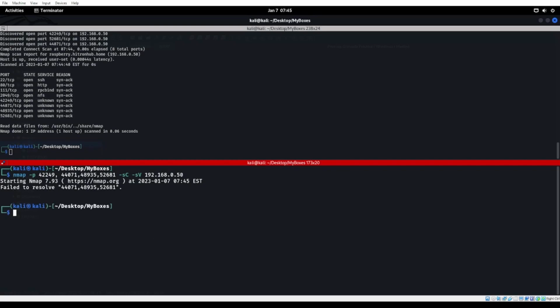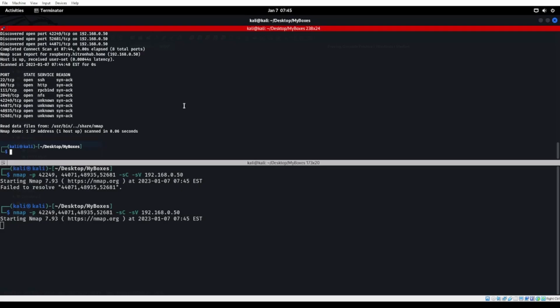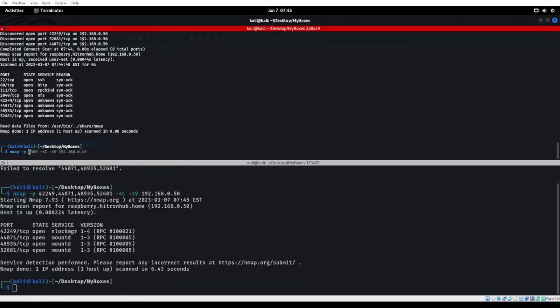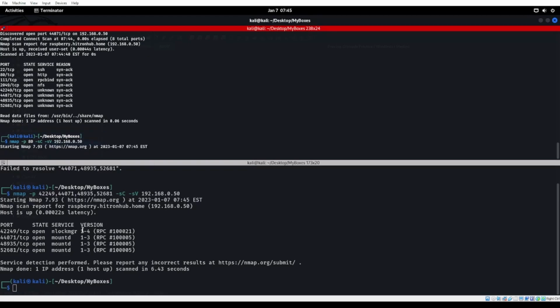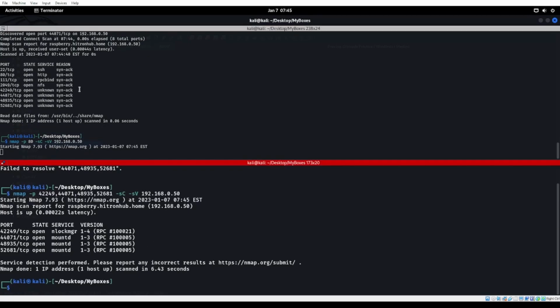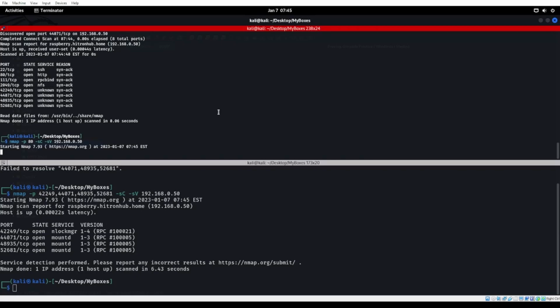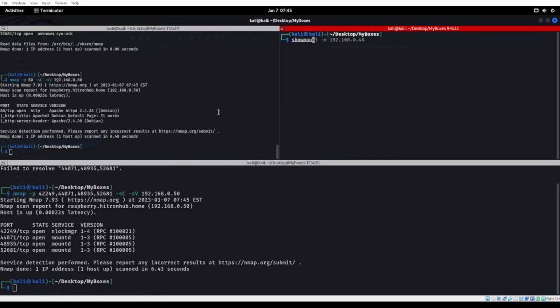Whoopsie daisy, I put a space in there. I'll say, what do you mean failed to resolve? There we go. Okay, so nothing really in here. We do have the NFS up and running. We try that. Okay, we have a mount NFS dir, so we try a sudo mount.